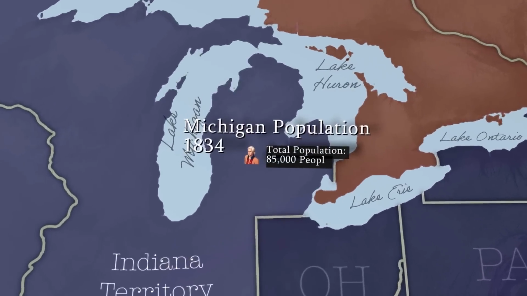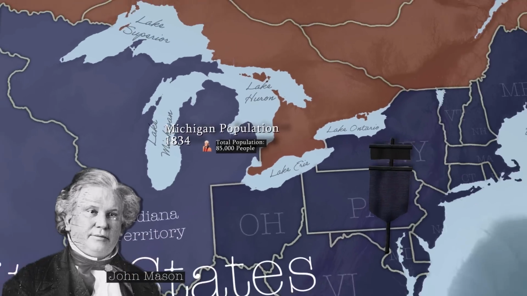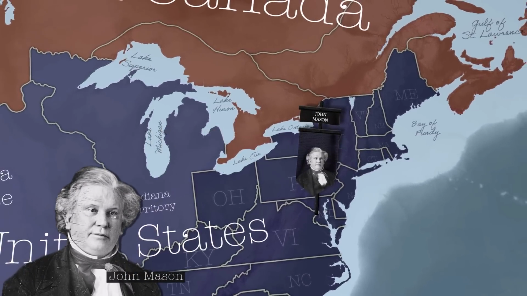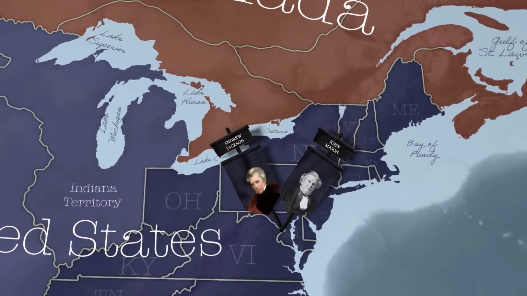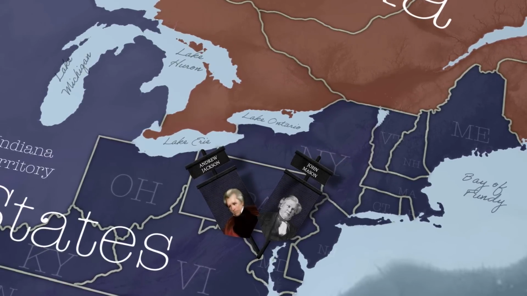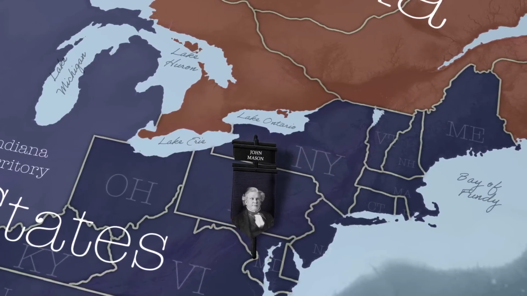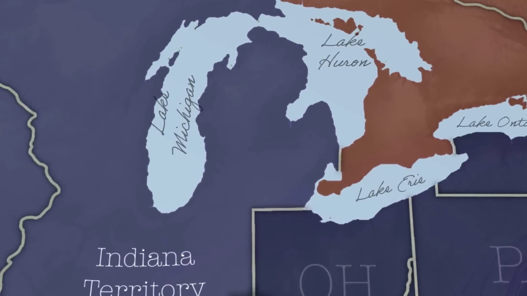Soon, though, Michigan's population grew to make its own statehood application. The territory's secretary, John Mason, was expected to take the lead. As an ally of President Andrew Jackson, and with Michigan's population surpassing 80,000 by its own estimates, it should have been simple. However, Michigan had not forgotten the land they said was taken from them.